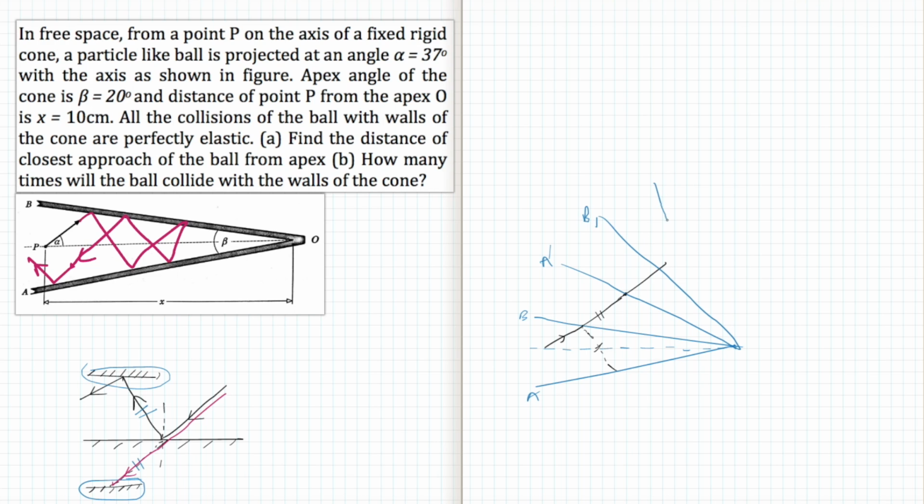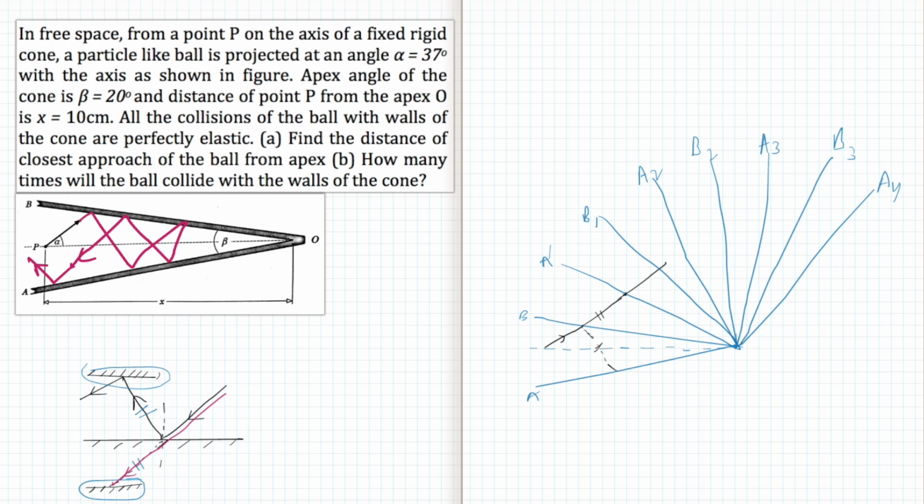Again flip it further, keep on flipping it: this will be A2, B2, A3, B3, A4, B4 and so on. So the light ray is actually reflecting at each point, but the same is the case when we just make it a straight line. Light is just going like this, and it keeps on going like this.